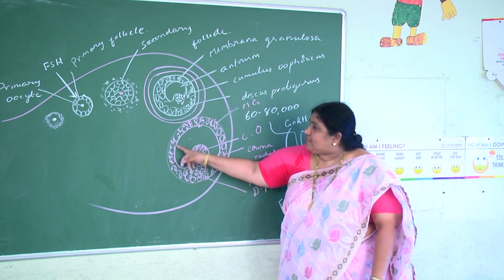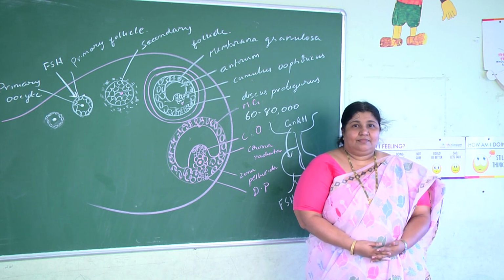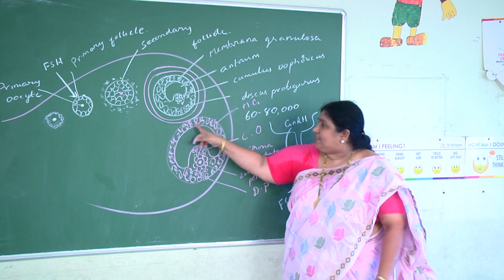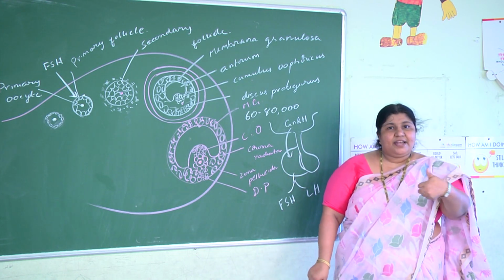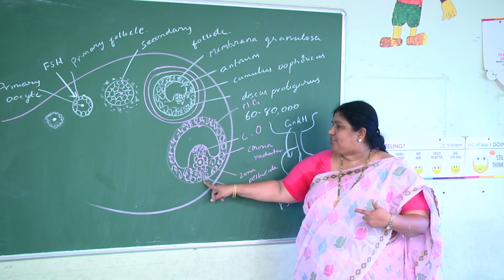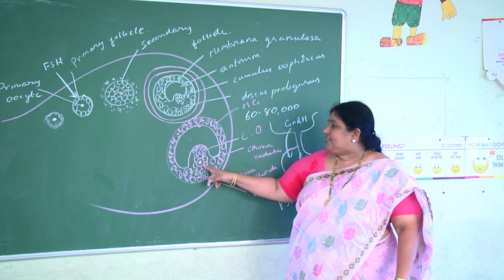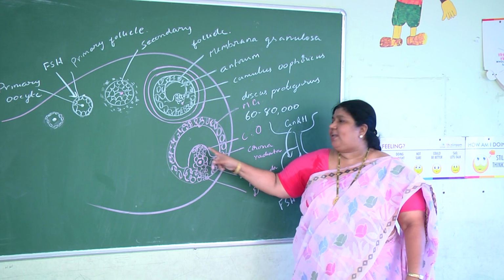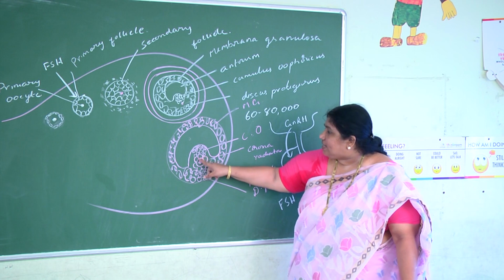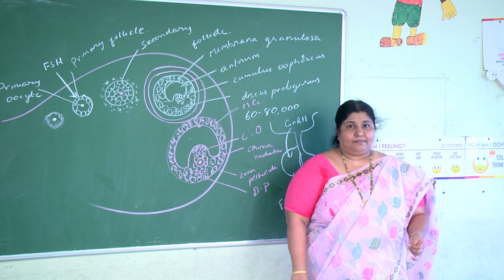And the follicular cells which are present in the wall are referred to as membrana granulosa. When they are attaching the oocyte to the wall, they are called discus proligerus. When they are attaching the oocyte to the antrum, they are called cumulus oophoricus. The layer of follicular cells attaching to the zona pellucida is called corona radiata.